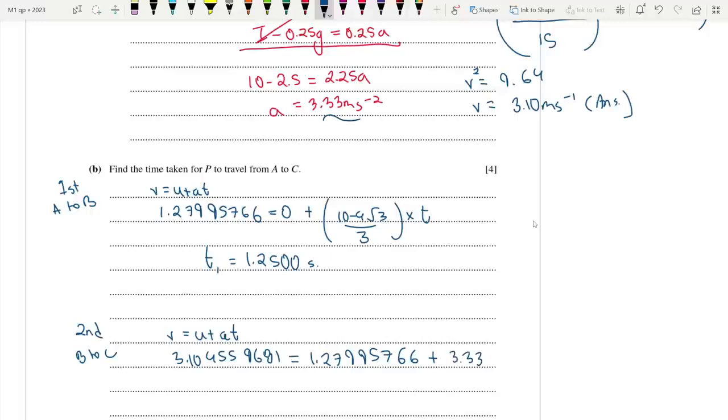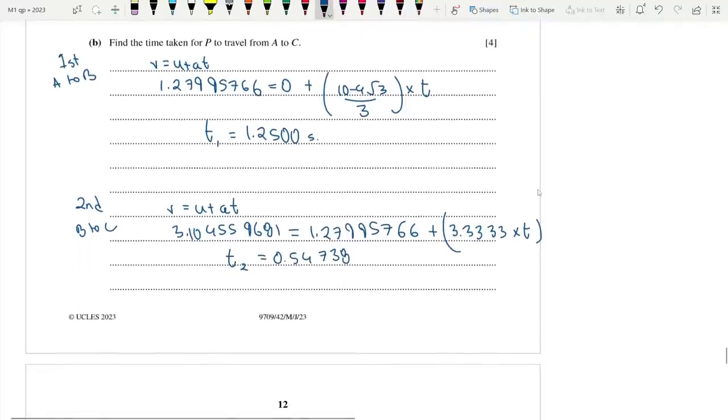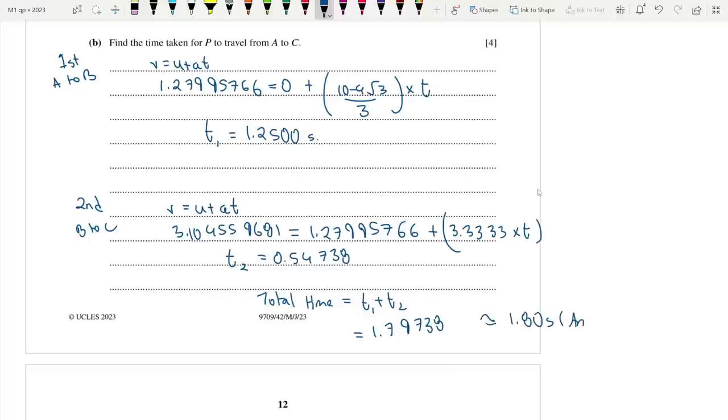1.27995766 plus, what is the acceleration over here? It's 3.3333 times time. So let's do this. Minus 1.27995766 divided by 3.33333. So T2 is actually 0.54738. So if we add them up, total time is T1 plus T2, which is 1.25 added up. So I'm getting an answer of 1.79738. Rounded off to 3SF, that should be 1.80 seconds.